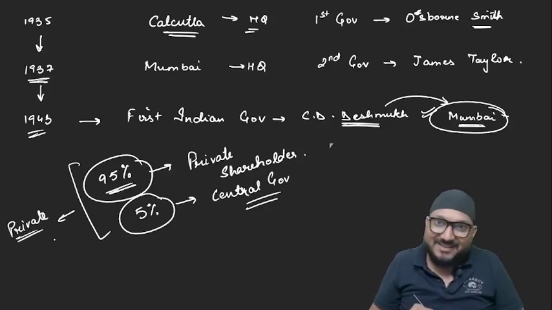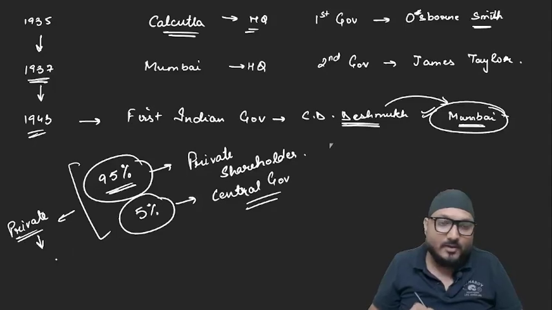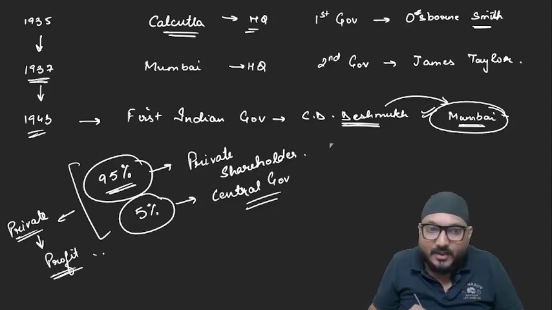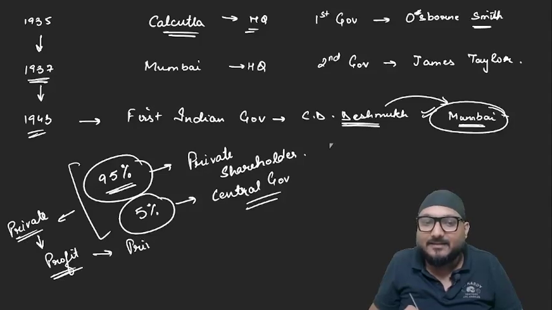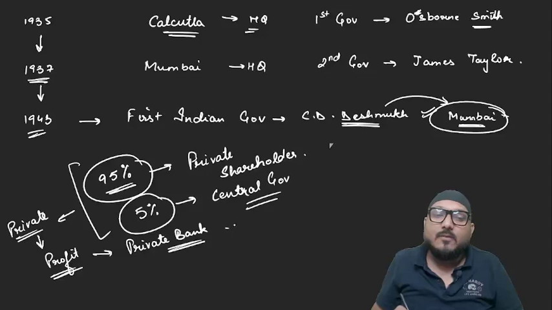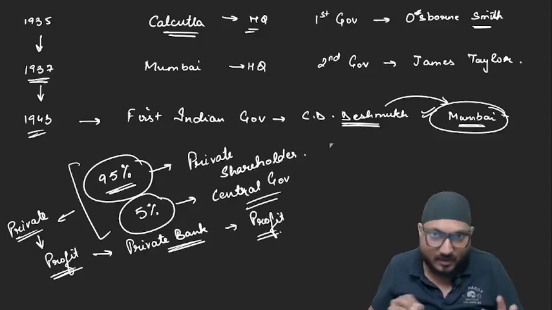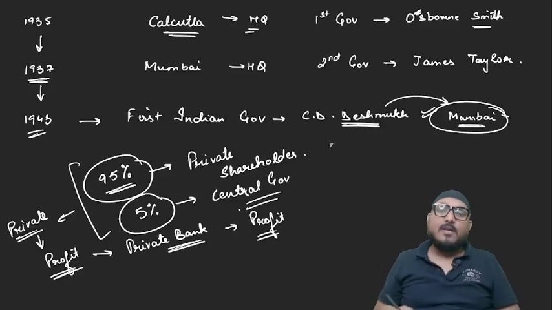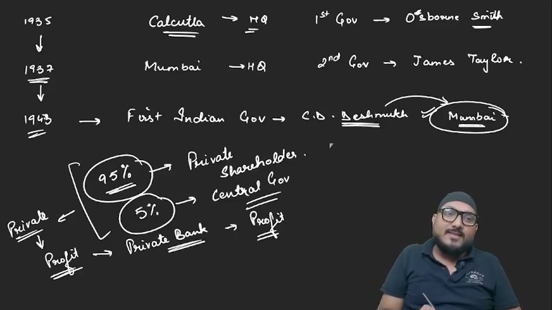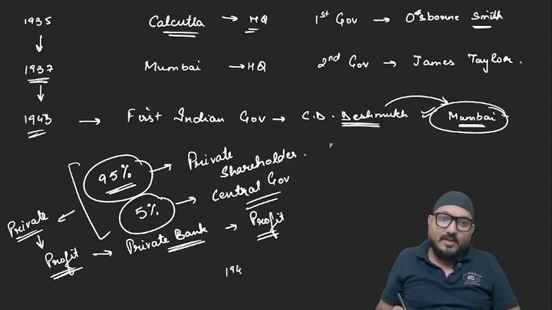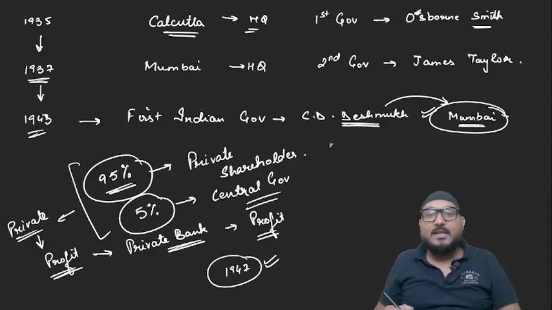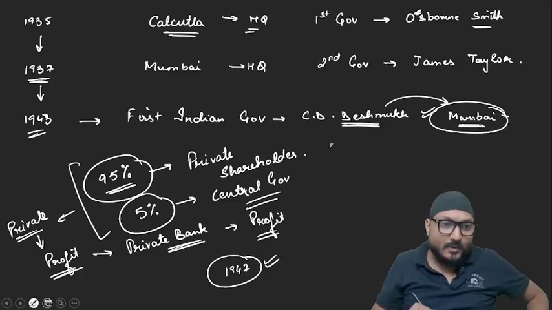Alright, so you can think that a private body is always involved in what? Money making, profit making. So although it was regulating the affairs of other private banks, still the motive of all the banks, including RBI, was what? Making profit. Clear? Is it clear? Now, after 1943, in 1947 we get independence. So in 1947, when India became independent, the real issue came up. What was the real issue?